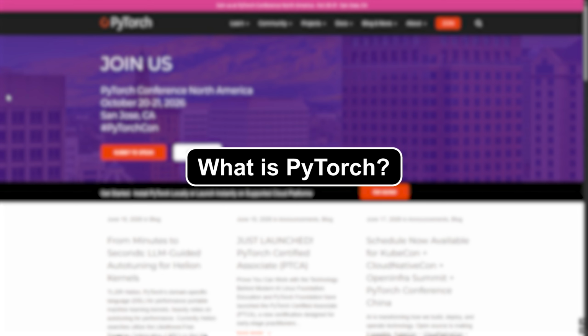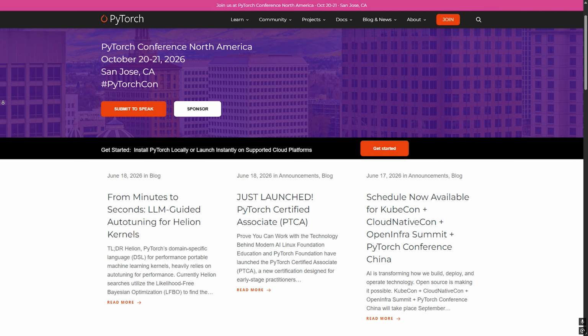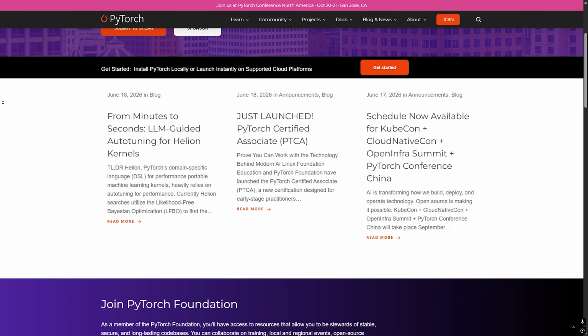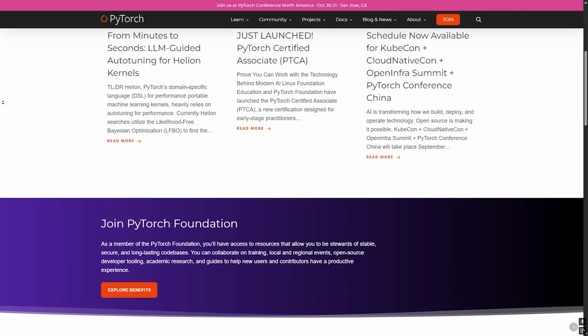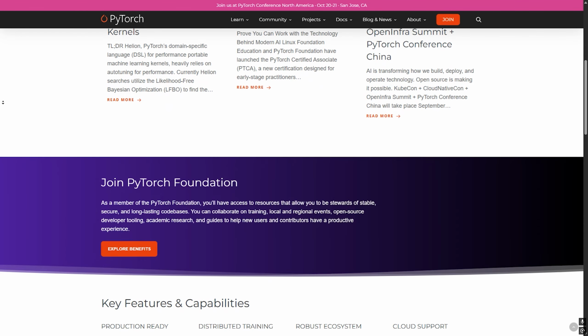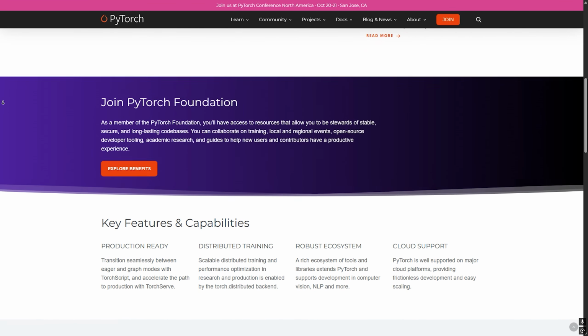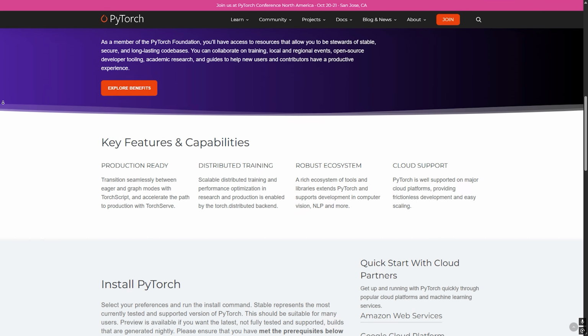What is PyTorch? PyTorch is an open source machine learning framework developed by Meta. It's known for its simple and Python friendly design, making it easier for beginners and researchers to build, test, and experiment with AI models. Today, PyTorch is the most popular framework in AI research and is widely used for large language models, computer vision, and generative AI projects.